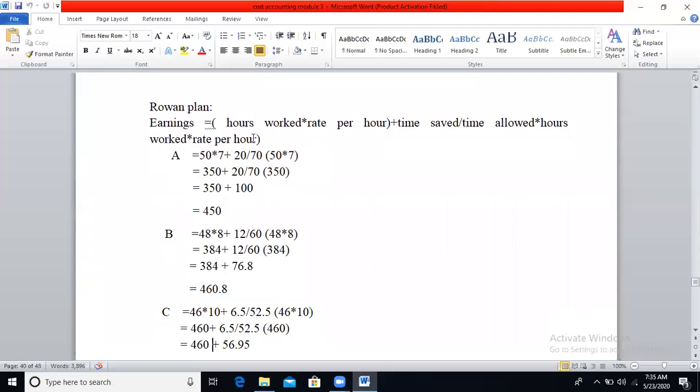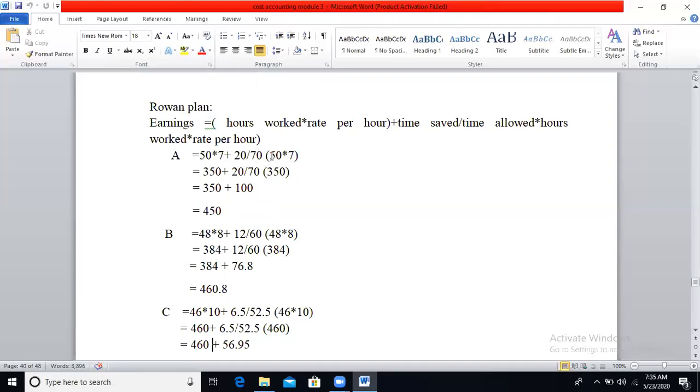Earnings is equal to hours worked into rate per hour plus time saved divided by time allowed into hours worked into rate per hour. So for worker A, hours worked is 50, rate per hour is 7, time saved we have calculated as 20, standard time for 200 units is 70.